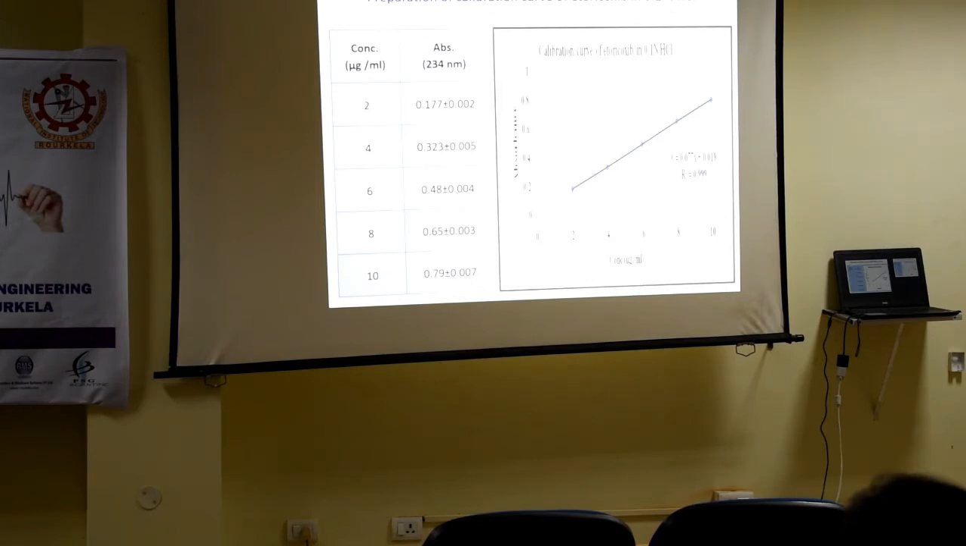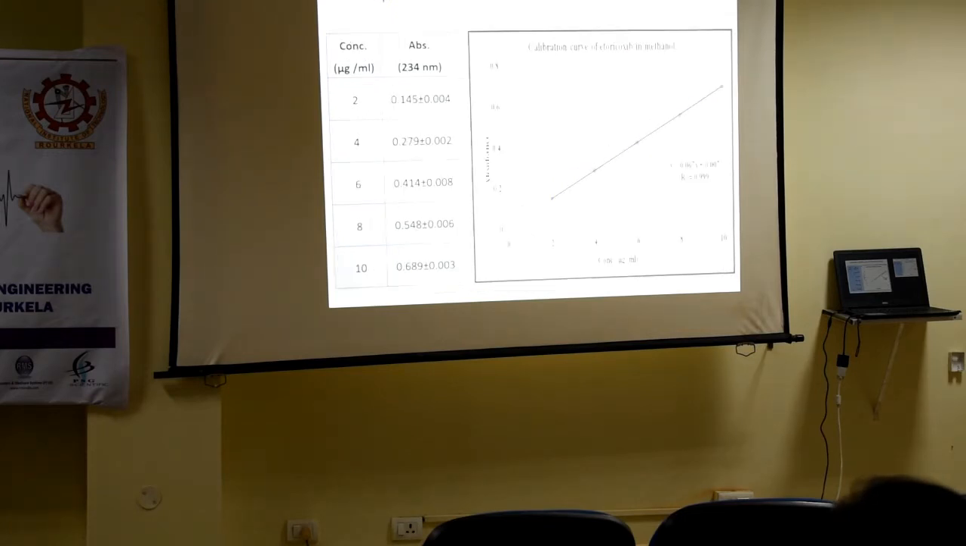Coming to this, we prepared a calibration curve with 0.1 normal HCl. This is the concentration we prepared, and this is the appearance of the curve. Here, why did we prepare this in 0.1 normal hydrochloric acid? Because this drug is alkaline in nature and has more solubility in acidic medium. So that is why we prepared 0.1 N HCl, and there we found the solubility data, which are in the next slide.